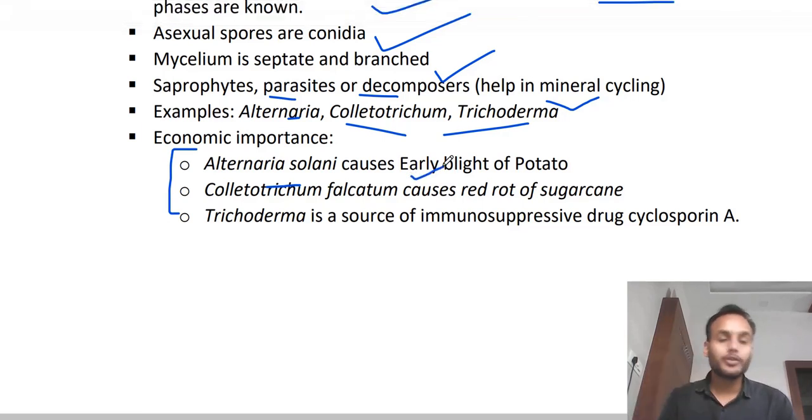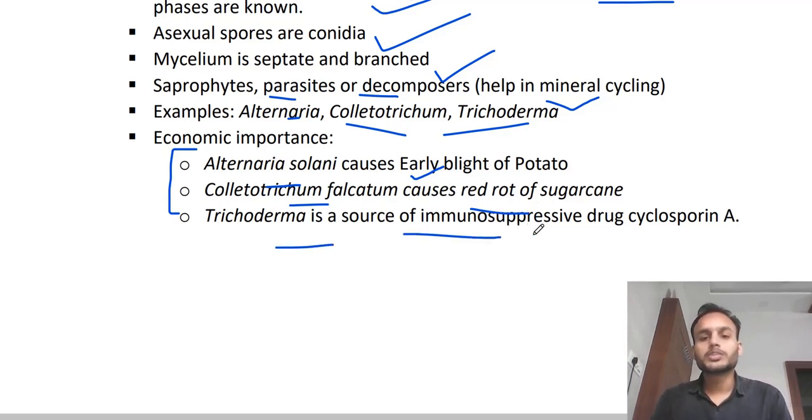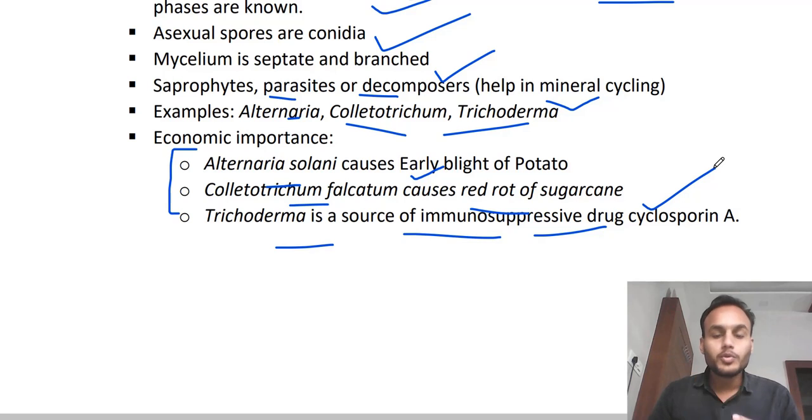You have to remember this thing. Colletotrichum falcatum causes red rot of sugarcane. You must have seen sugarcane having red rot. Trichoderma, source of immunosuppressive drugs, cyclosporin A. Cyclosporin A, immunosuppressive drug. Remember, you have to keep it in mind. It may come in the exam also.